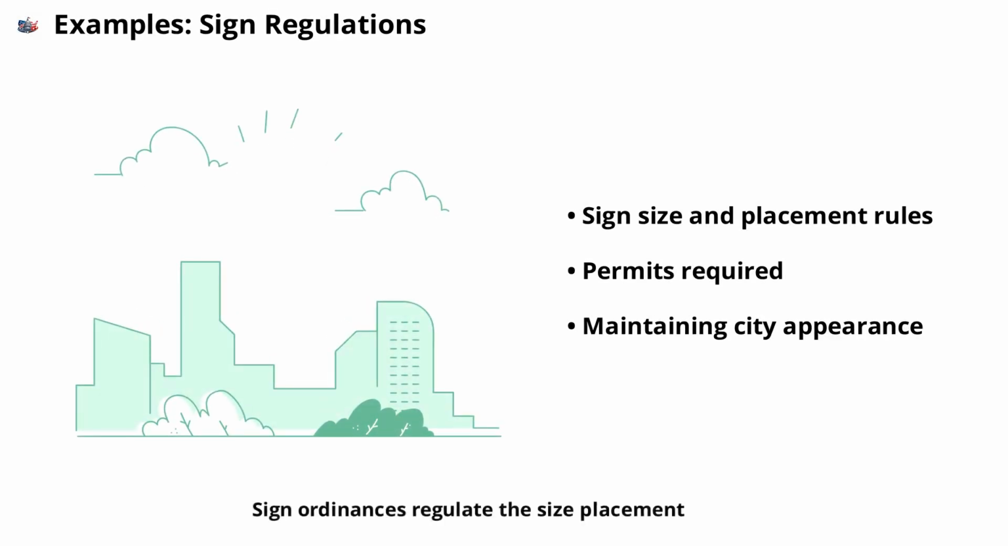Sign ordinances regulate the size, placement, and lighting of signs throughout the city. These rules help maintain the city's appearance, prevent distractions for drivers, and protect property values. Businesses and property owners must obtain permits and follow guidelines when installing signs.